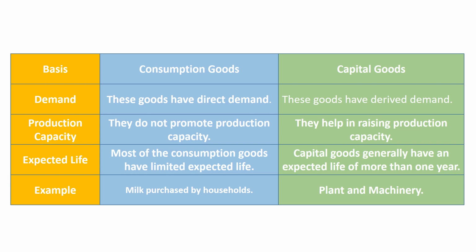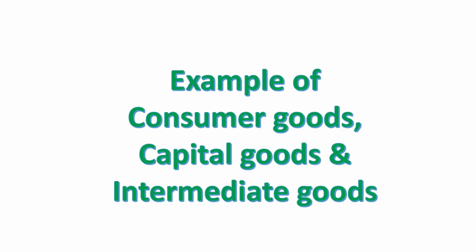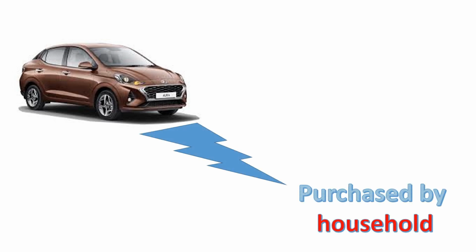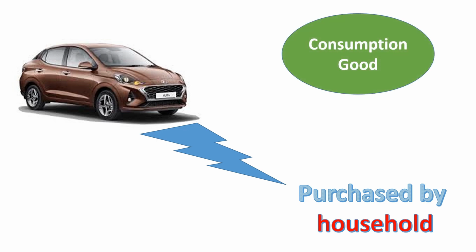There is no clear-cut line of demarcation between consumption goods and capital goods. The same goods can be consumption good and also capital goods. It depends on the ultimate use of the good. Let's take an example and decide the good is consumer good or capital good or intermediate good. In our example, there is a car. If this car is purchased by a household like me and you, then it will be used for final consumption or self-satisfaction. This car is a consumption good.